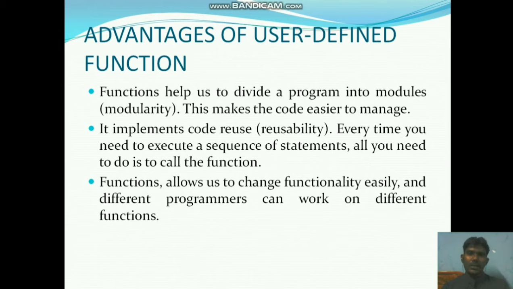That is not any difficulty or problem. The same programmer can use the same function techniques, and multiple programmers can use different functions as well as the same functions. That is called the user defined function advantages.